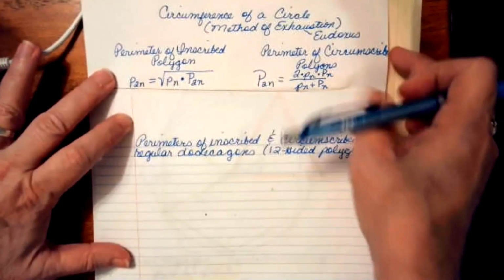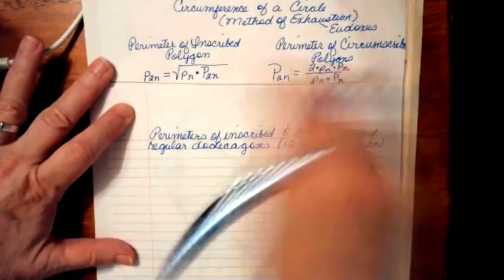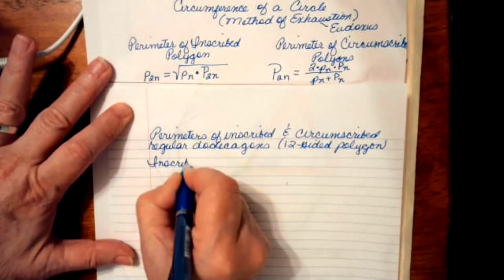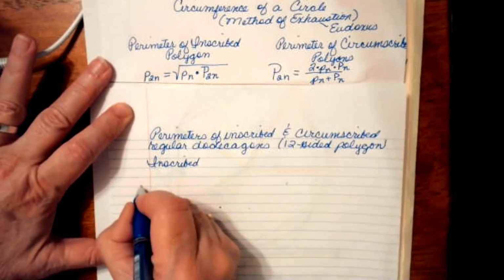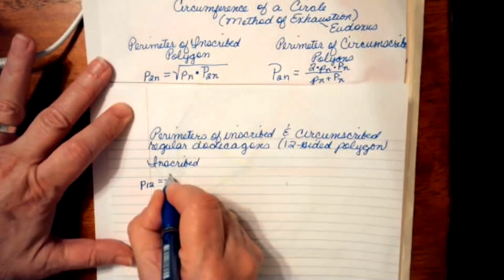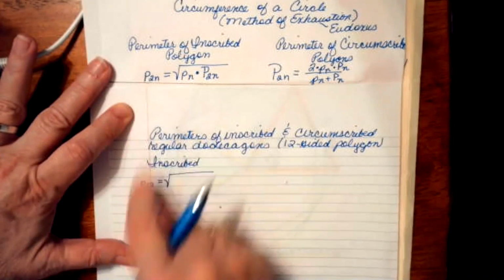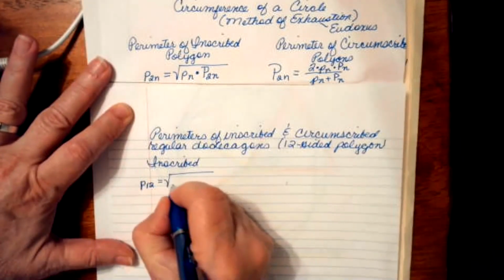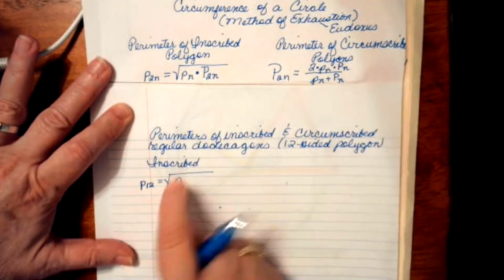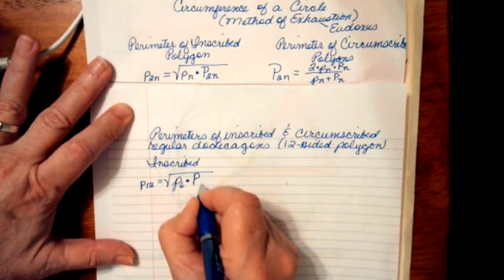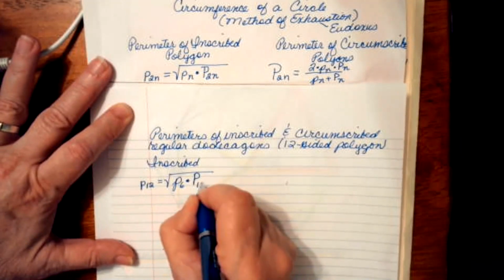Okay, so let me write the formula down for the inscribed. I've got P sub 12 equals the square root. All right, so 12 is 2 times 6, so in this case, n is 6. The square root of P sub 6, which is the perimeter of the inscribed, times capital P sub 2 times 6, which is 12.